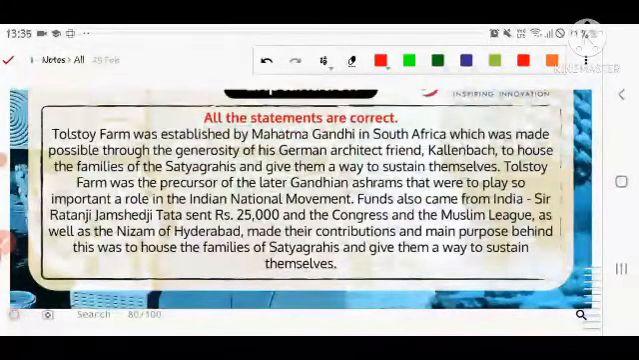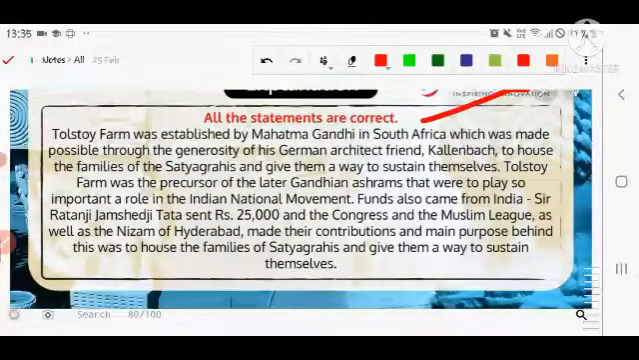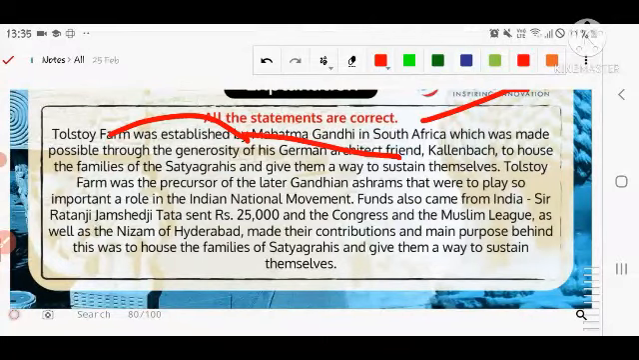Tolstoy Farm was established by Mahatma Gandhi in South Africa, which was made possible through the generosity of his German architect friend Kallenbach, to house the families of the satyagrahis and give them a way to sustain themselves. Tolstoy Farm formed the precursor of the later Gandhi ashrams that were to play an important role in the Indian national movement. Also, funds came from India.